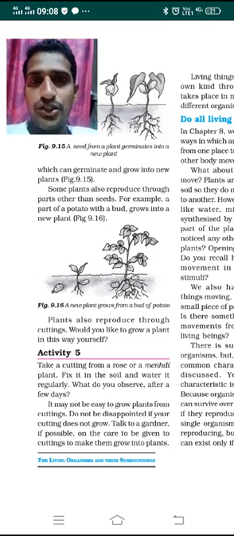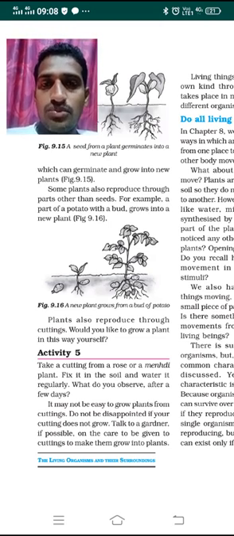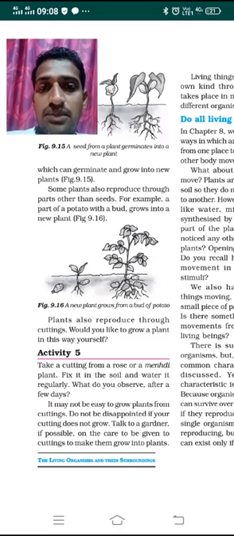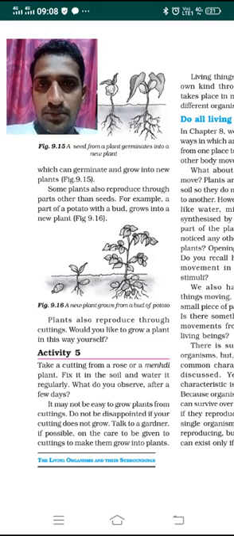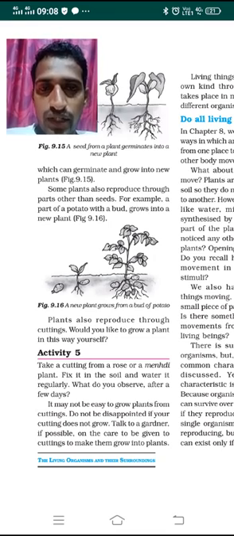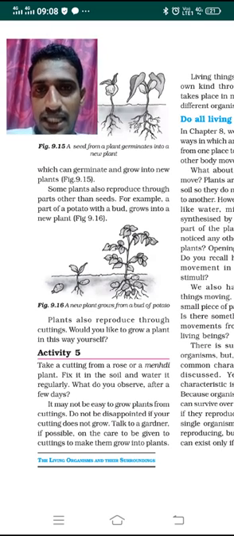For example, potato. Potato is not grown by seed, it is grown by a part with a bud. If you keep a part of the potato with an eye into the soil, it grows into a new plant, a young one.